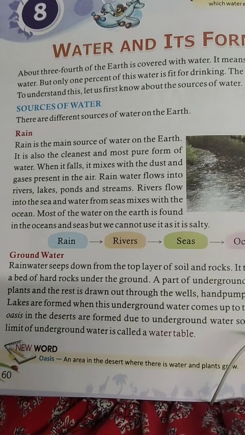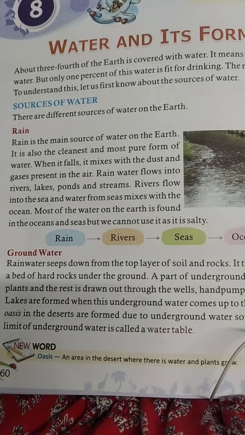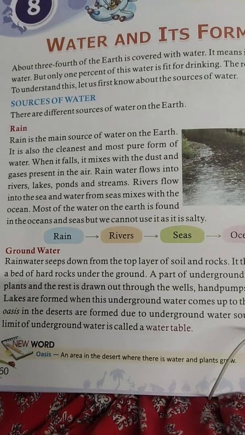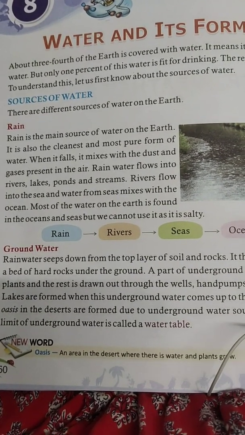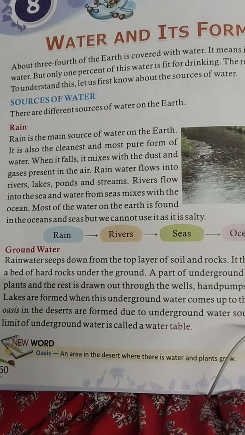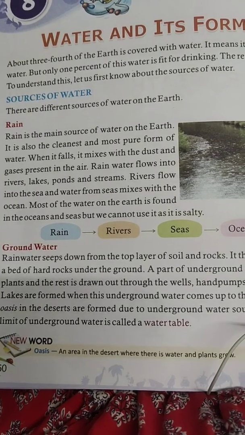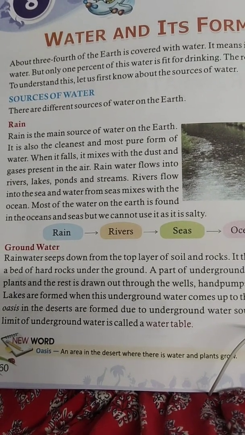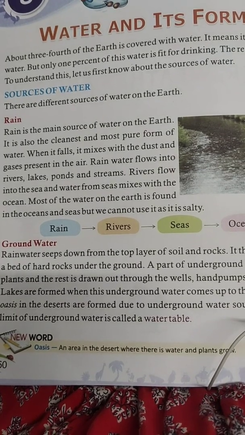When the rain water falls, it mixes with the dust and the gases that are present in the air, and then this rain water flows into the river, lakes, ponds, and then this river flows into the sea, and the sea mixes with the ocean.